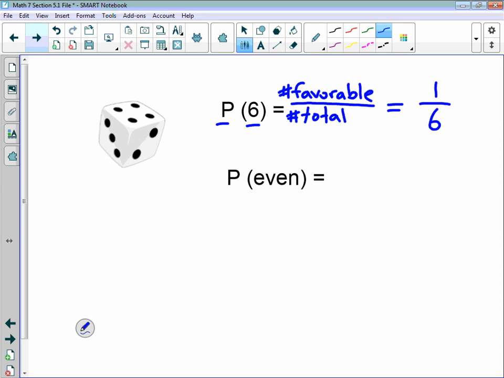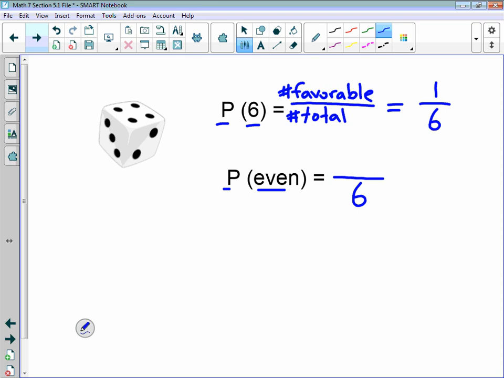What would be the probability that you're going to get an even number on top when you roll the dice? Well, again, we're looking at the number of favorable outcomes over the total. There are only 6 different outcomes, so it's going to be over 6.